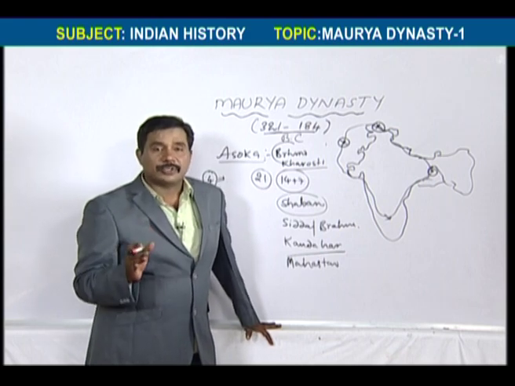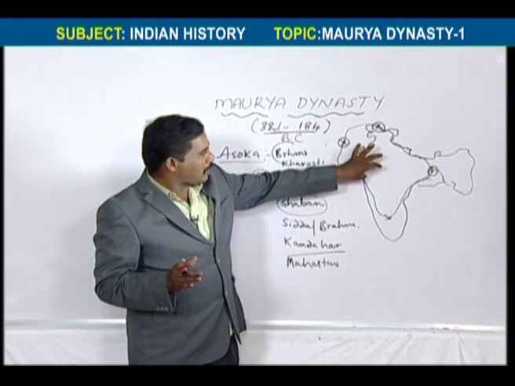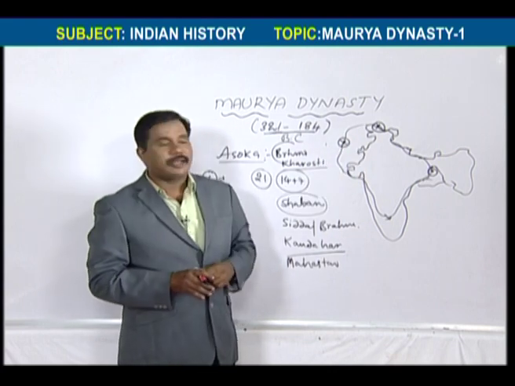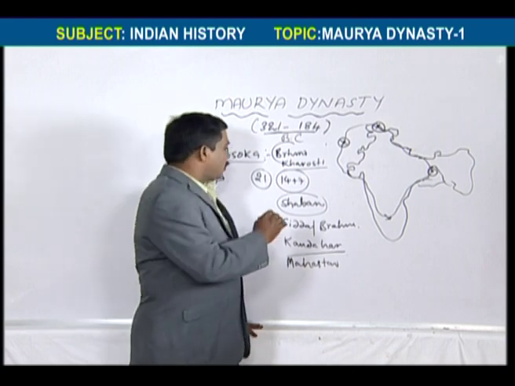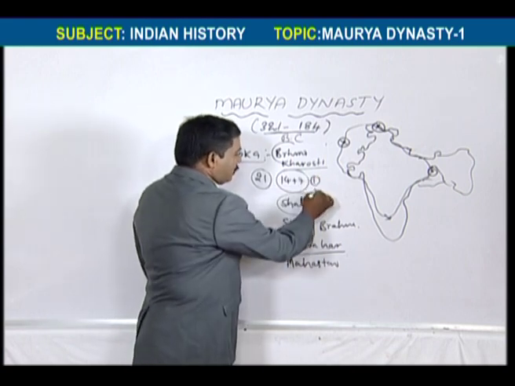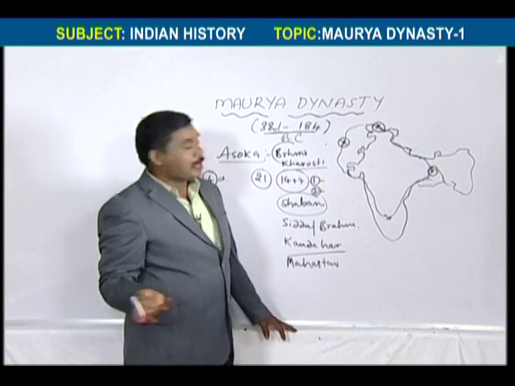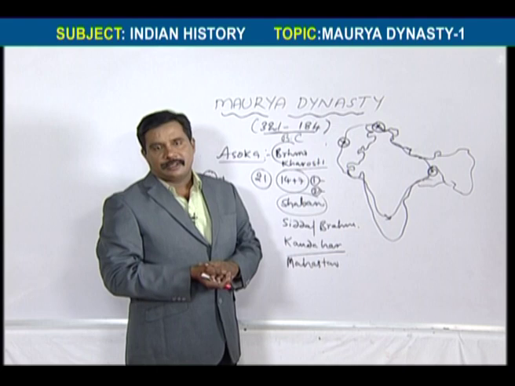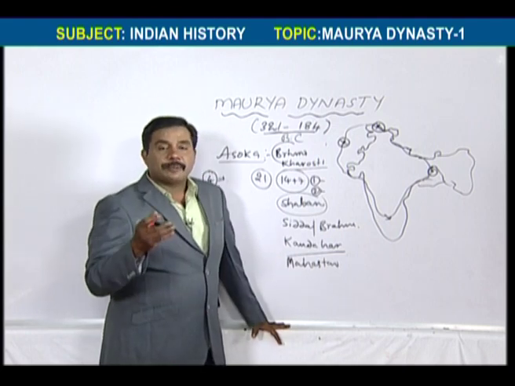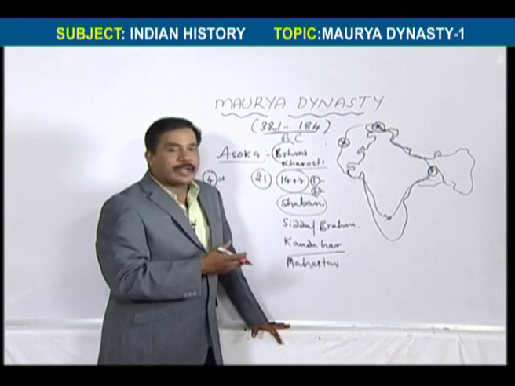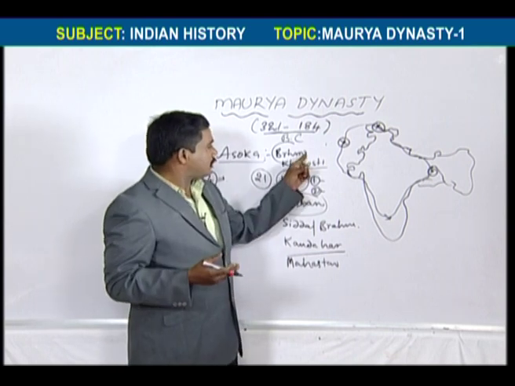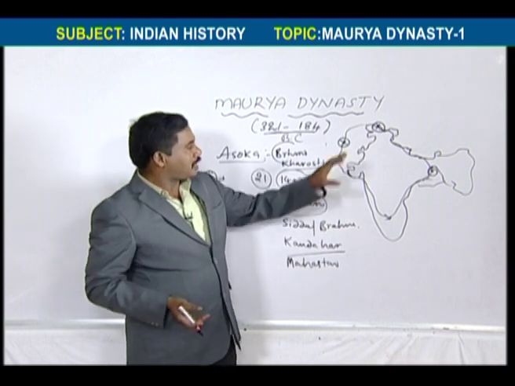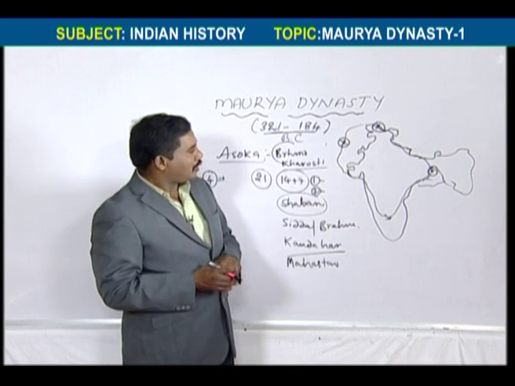Kharoshthi script is in the North Indian area, especially Jammu and Kashmir, and is written from right to left. And there are Armenian and Greek scripts also, both in the northwest side of India. That's why Ashoka's inscriptions have these four kinds of scripts: Brahmi, Kharoshthi, Armenian and Greek. These are the details regarding the script of Ashoka.